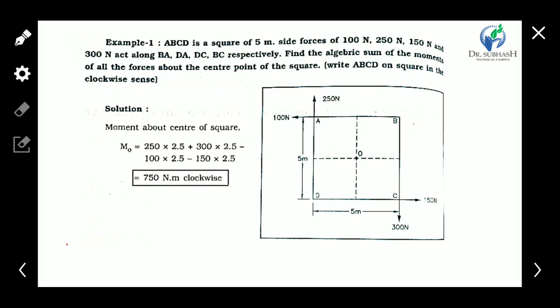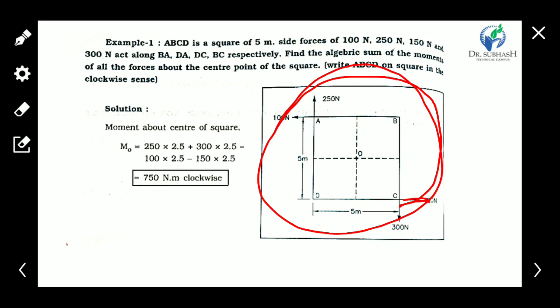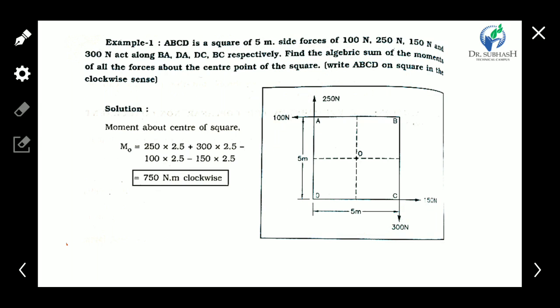Now see the 150 Newton force moment. It again turns anti-clockwise around O, so it is 150 into 2.5, negative. Now the remaining is the 300 Newton force.